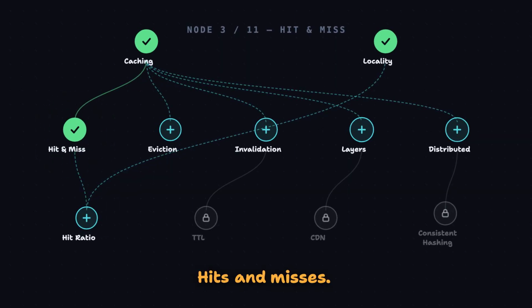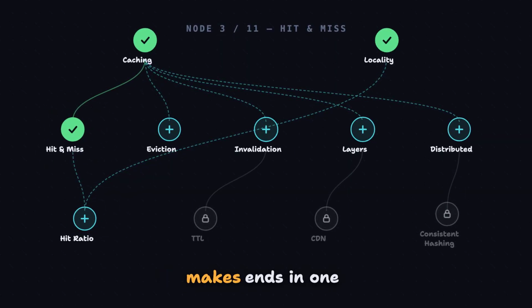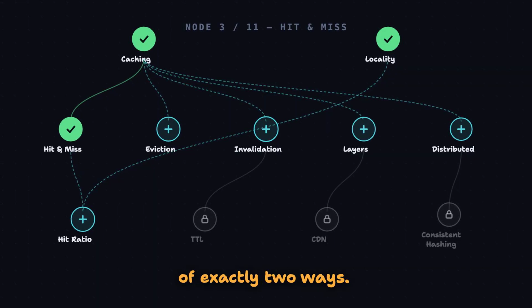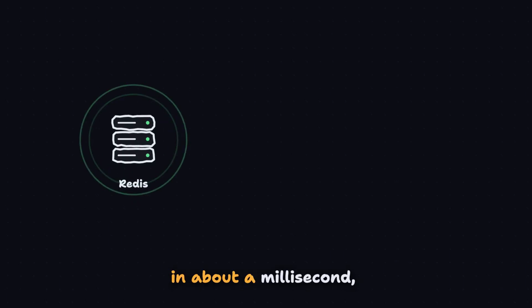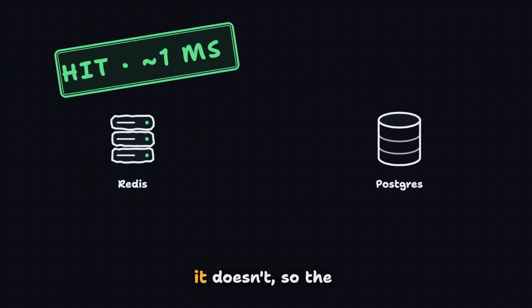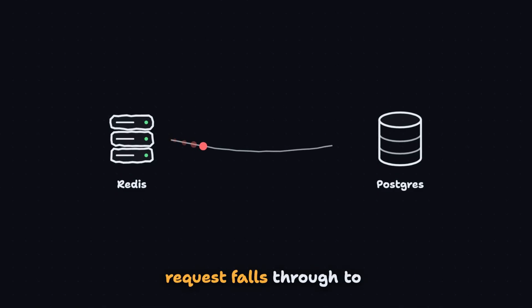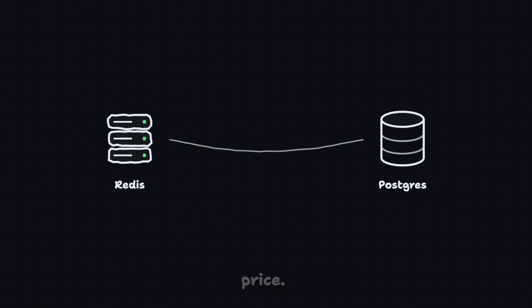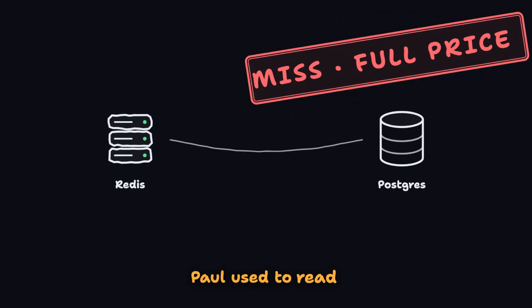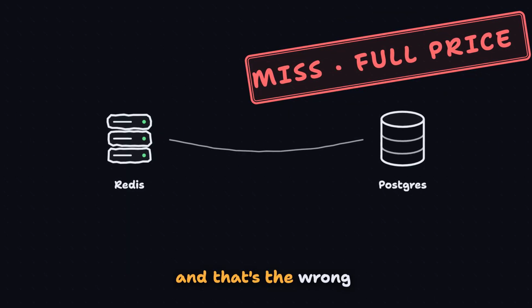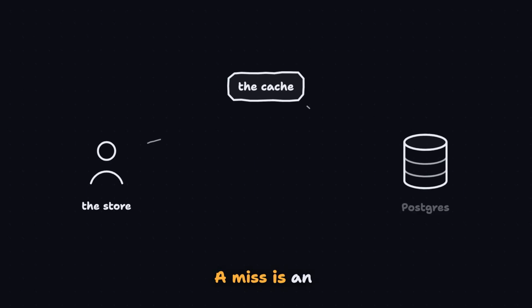Hits and misses. Every lookup Paul's store makes ends in one of exactly 2 ways. A hit means Redis has the copy and answers in about a millisecond, and a miss means it doesn't, so the request falls through to Postgres and pays full price. Paul used to read misses as failures, and that's the wrong model. A miss is an instruction.